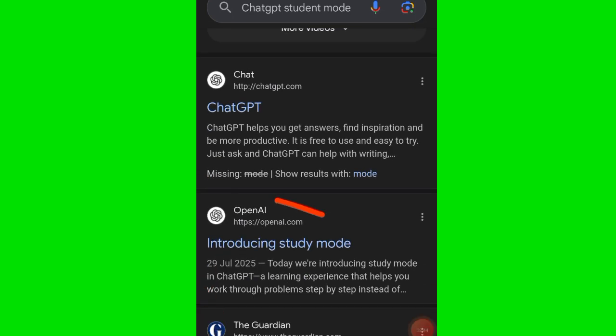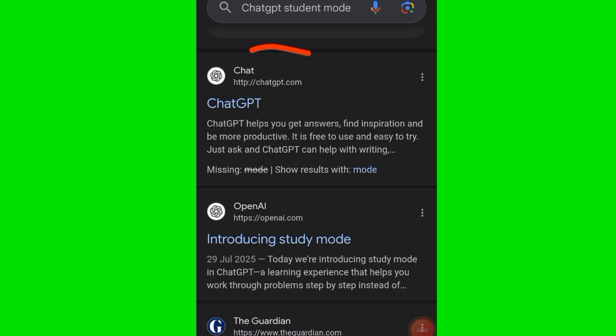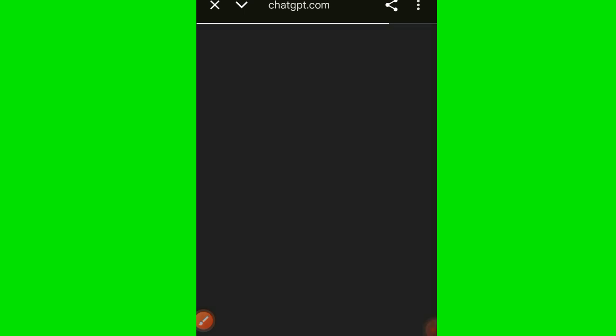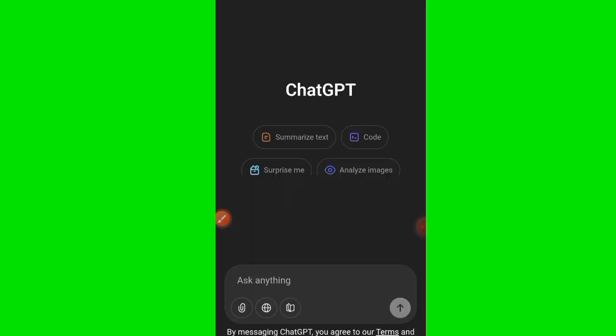So you can see introduction to ChatGPT. If you want to read about it here, you can just click on it and you go for ChatGPT for students. So I'm going to click here and open the ChatGPT for student mode. When I click there, you're going to see it's going to open ChatGPT for student mode on your browser. So it's over here. This is ChatGPT for students. I'm not logging in right now. So this is ChatGPT for students that you can use. It is a customized ChatGPT that is for students. You can see this sign here is a sign that it is a ChatGPT for students. This book that you are seeing is ChatGPT for students.